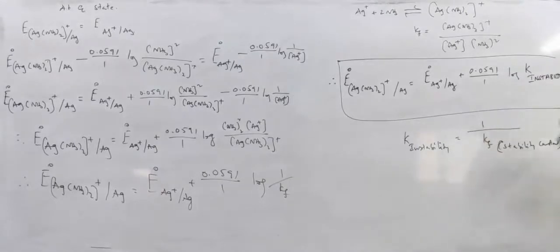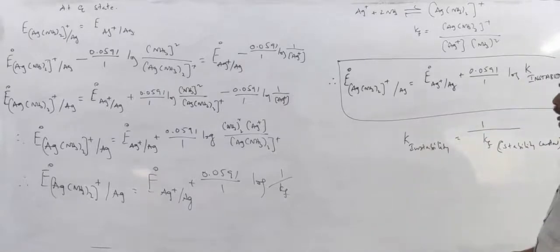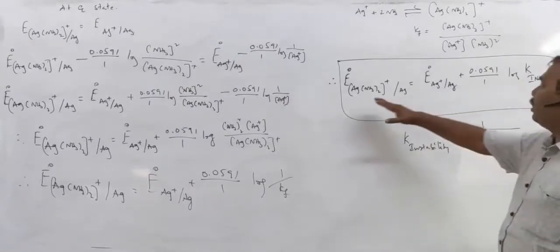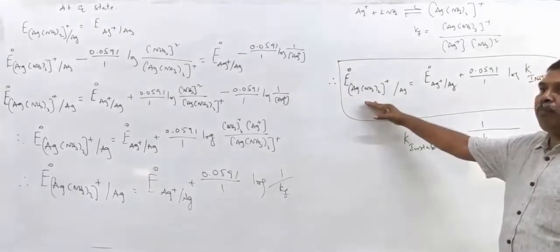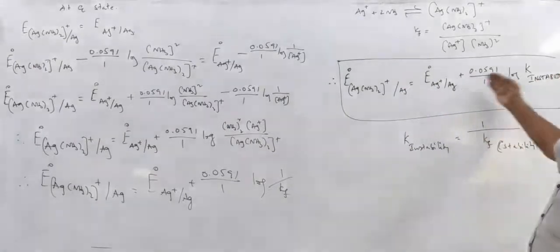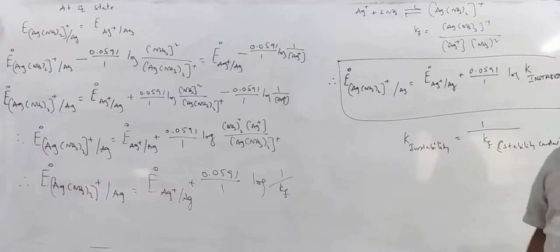So like that, suppose you want to calculate the stability constant of a complex ion. If E naught of the metal complex ion and metal ion are known, we can calculate the stability constant or formation constant of a complex ion, or the instability constant for a complex ion. This is one of the important applications of the Nernst equation.